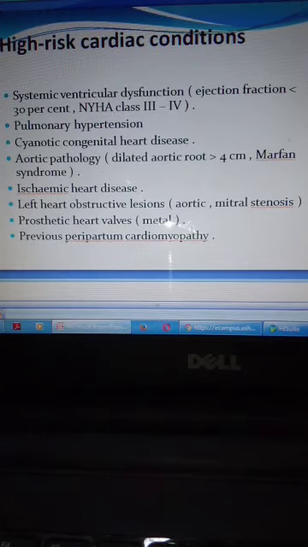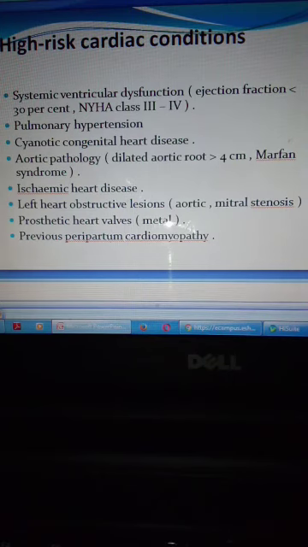High-risk cardiac conditions can be summarized as systemic ventricular dysfunction with ejection fraction less than 30%, New York Heart Association class 3 or 4, severe pulmonary hypertension, cyanotic congenital heart disease, aortic pathology such as dilatation of the aortic root more than 4 cm, because of the risk of rupture, Marfan syndrome, ischemic heart disease, left heart obstructive lesions like aortic or mitral stenosis, a metallic prosthetic heart valve, and previous peripartum cardiomyopathy.